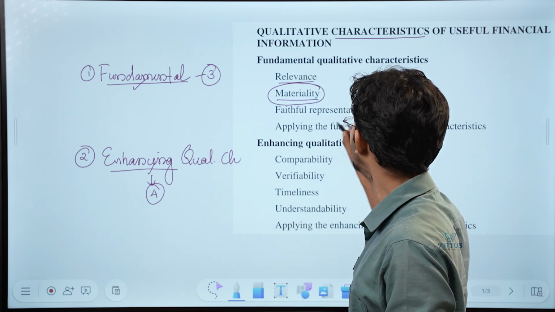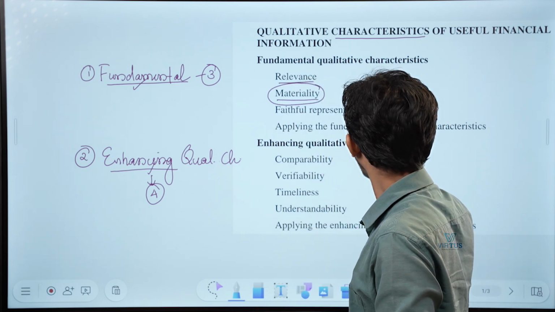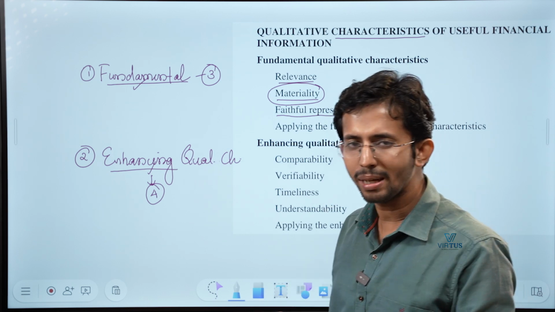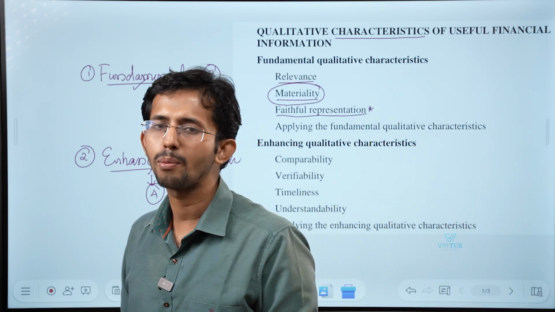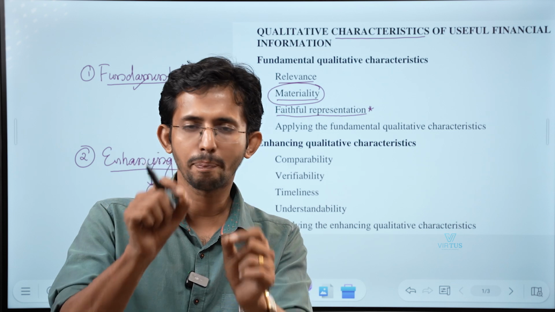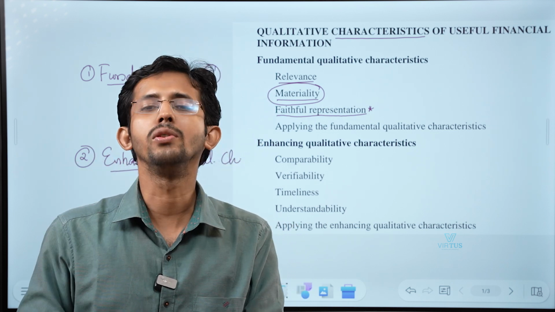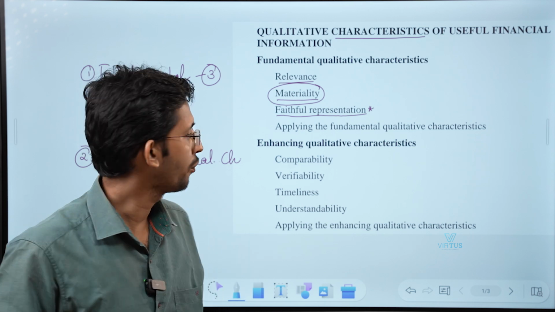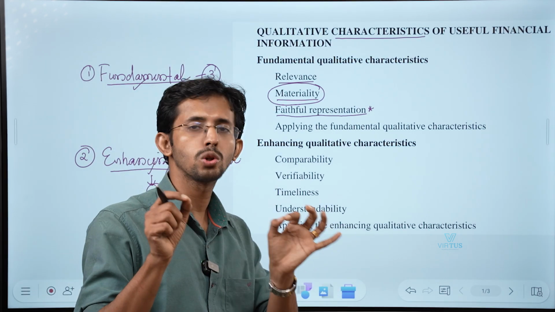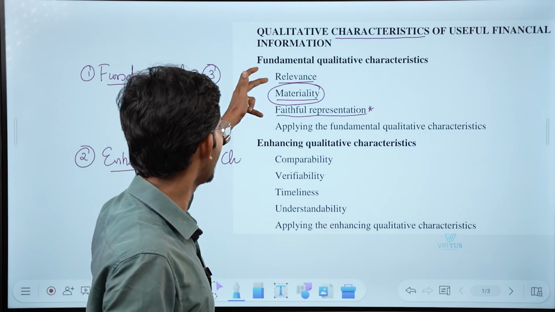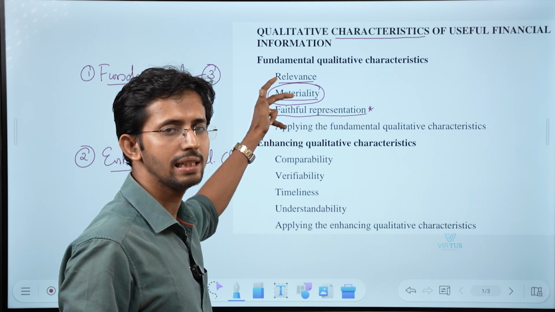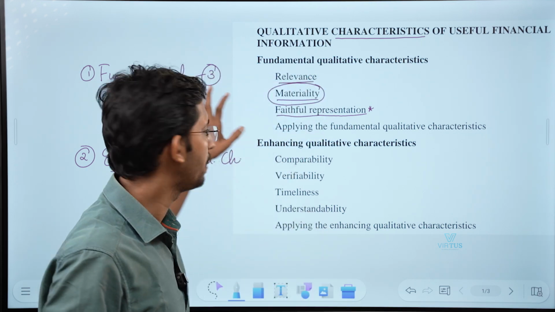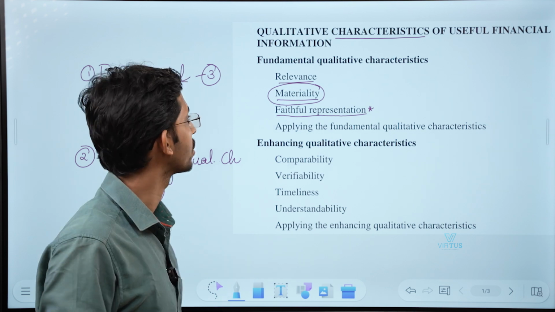And the third, which is also very important, is faithful representation. The moment you say that this financial information is not represented faithfully, it is not useful financial information. So faithful representation is also very important. So one, relevance; second, materiality; third, faithful representation. That is the fundamental qualitative characteristics.